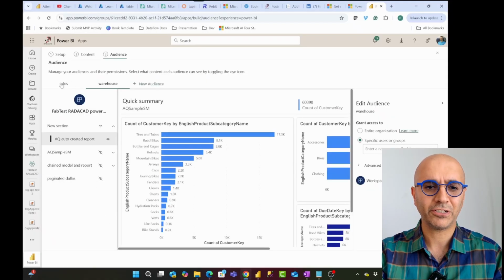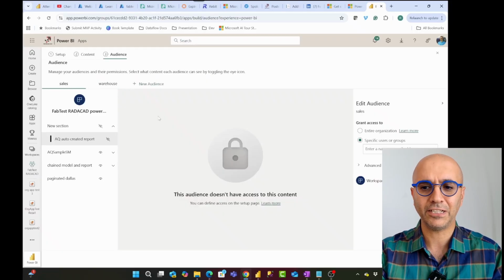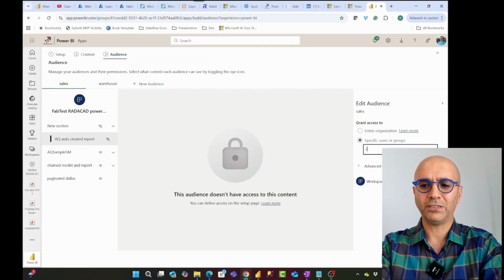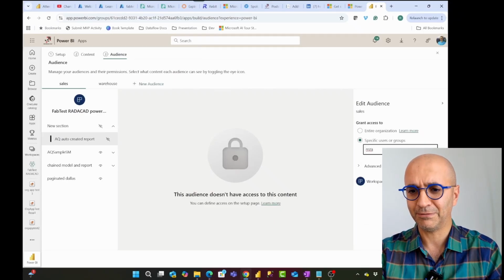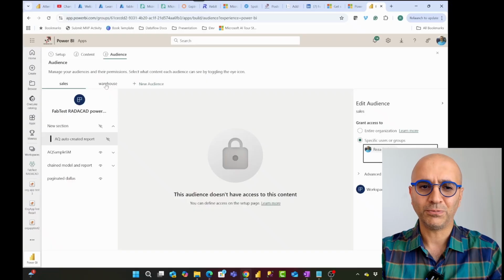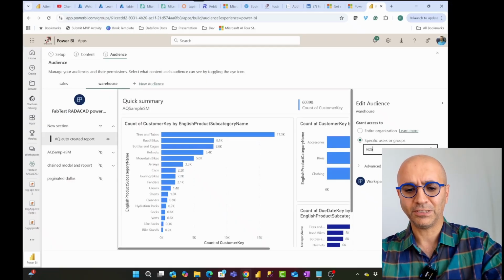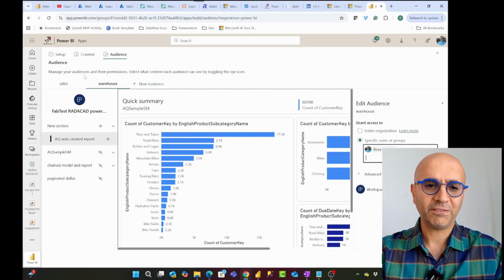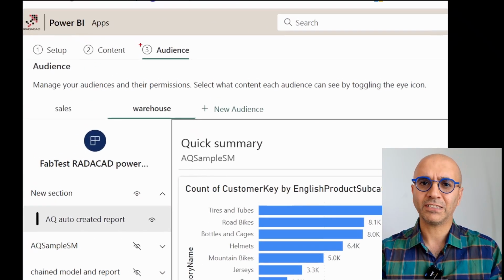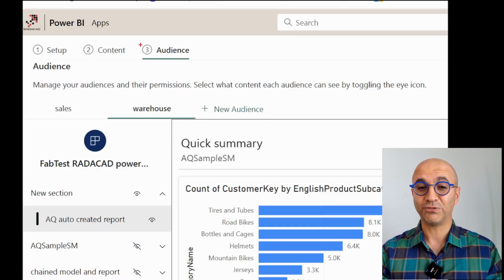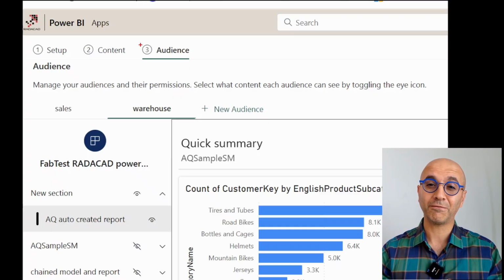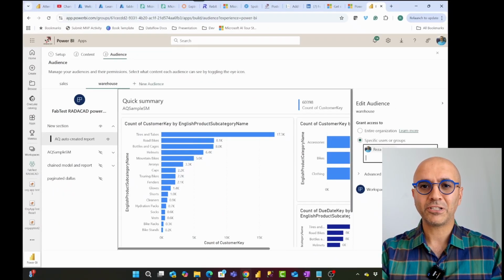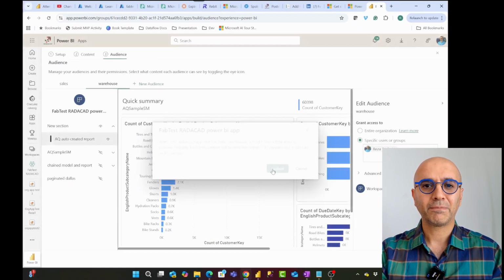You can see when I change the audience, these change, and in each audience, then you can share it with the group of people you want in that audience. I'll just put my own email address here, but this could be anyone. This could be even a security group, which is what we normally suggest for people to use. So once you create these different audiences, they will have the same app, but they will have different views of the app. And you can have one user being part of multiple audiences as well. This is the way that we manage things inside Power BI app.